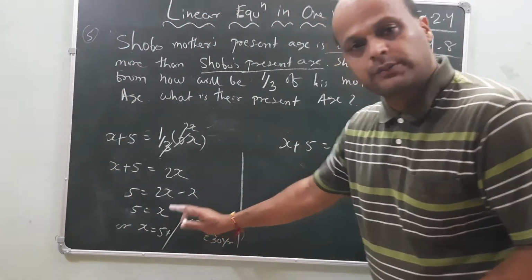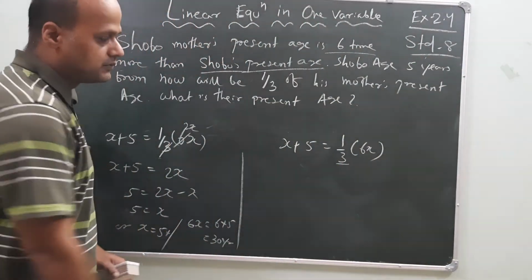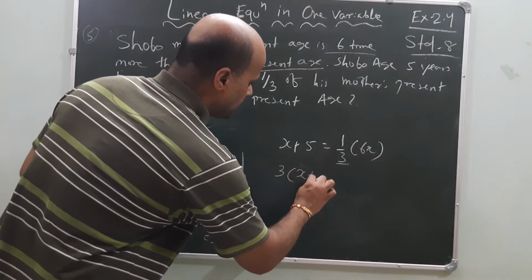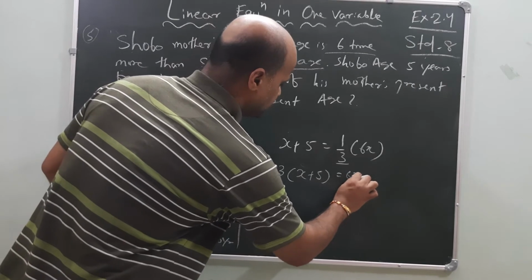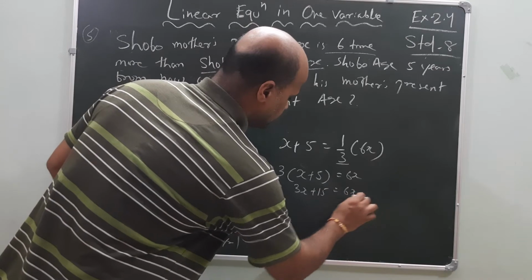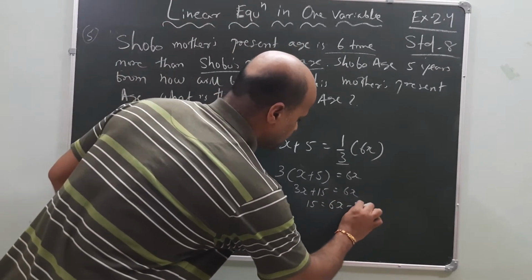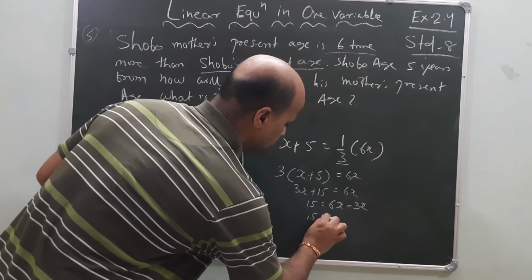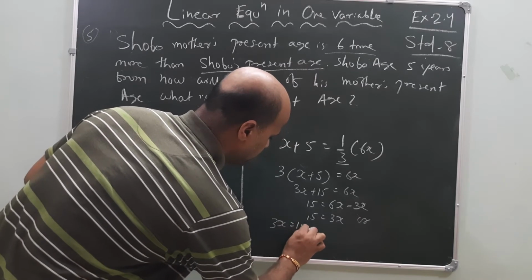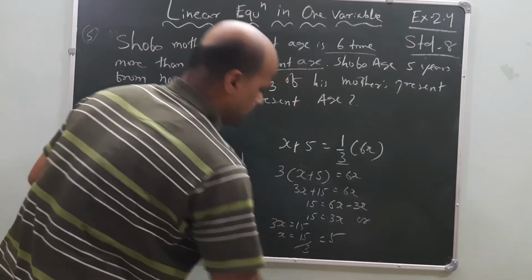This is one method. Another method is what? 3 is divided here; when it goes to the opposite side, it will be multiplied. 3 of x plus 5 is equal to 6x. 3x plus 15 is equal to 6x. Again, 15 is equal to how much? 6x minus 3x. 15 is equal to 3x, or 3x is equal to 15. x is equal to 15 by 3, which is 5.